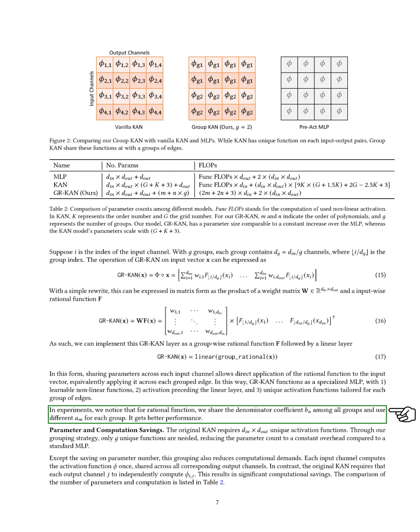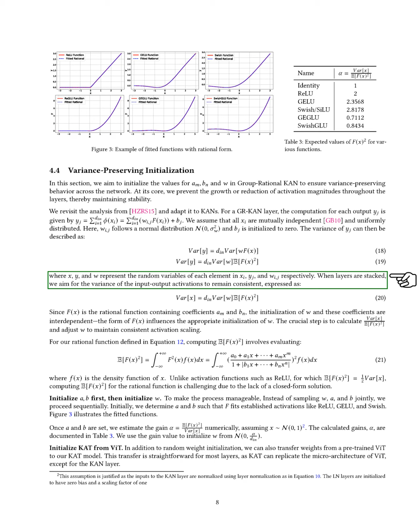As we stack layers, we want the variance of the activations to stay consistent. The initialization of the weights and the coefficients in our rational function are linked. The form of the function affects how we set the weights. A key step is to compute the ratio of the variance of the input to the expected value of the square of the function, adjusting the weights accordingly to keep the activation scaling consistent.